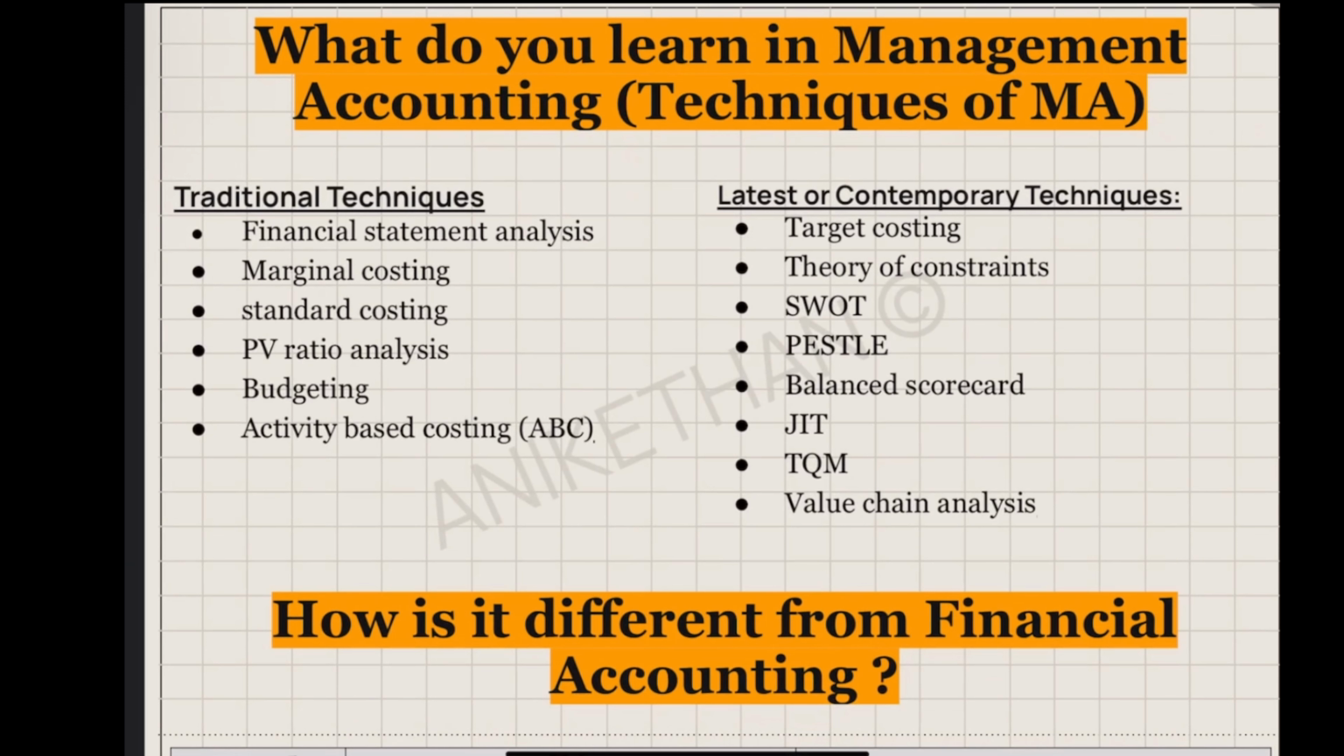Then you have balanced scorecard, JIT, TQM, value chain analysis. All these are a part of strategy. JIT means just in time. TQM is total quality management. So JIT, TQM are part of your OSM. I think value chain analysis is also part of your OSM. Actually, I get confused since I'm handling both subjects. It comes here, it comes there. So in detail, it is not here. Okay, in detail, all these are on the left side. Whatever you're seeing, the traditional techniques, these are here in detail. Marginal costing, standard costing, PV ratio, budgeting, activity-based costing, all these are in the syllabus of paper 12.